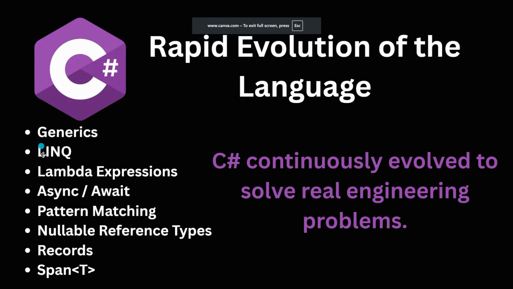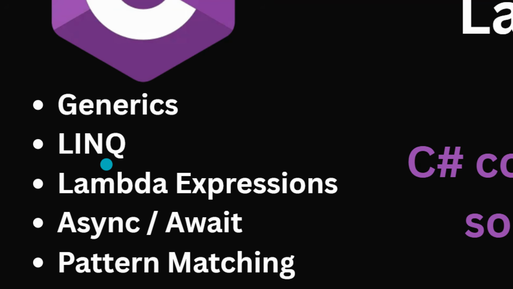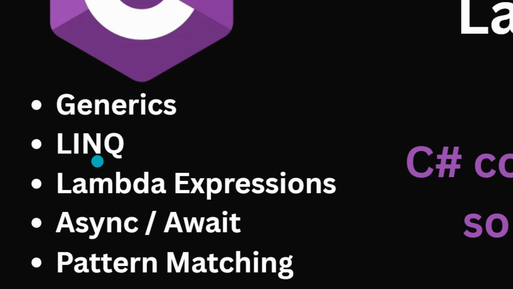Then came LINQ, which stands for Language Integrated Query. This is one of C#'s most innovative features, enabling you, the developer, to query collections, databases, APIs, XML, everything actually, using expressive syntax directly inside the code itself. And I'm going to give you a few examples of that while we're coding our program.